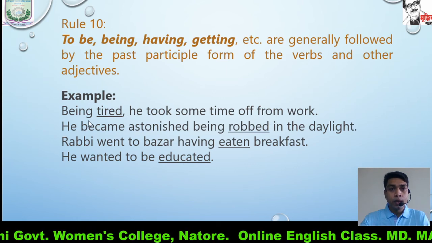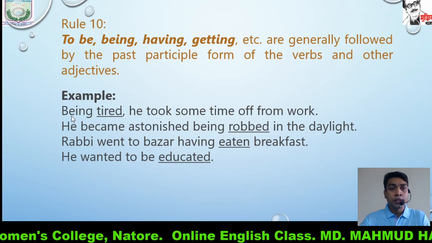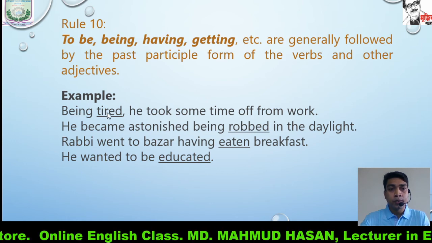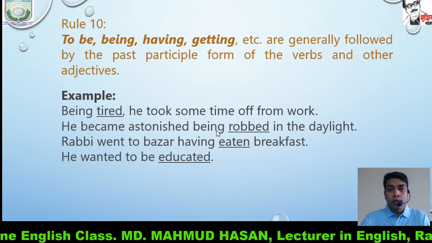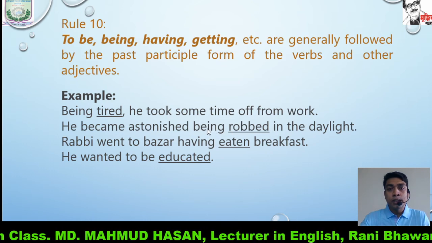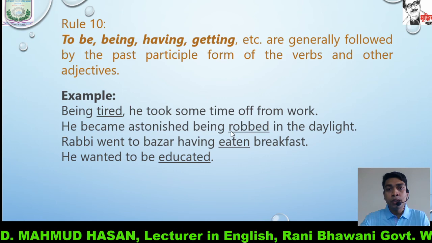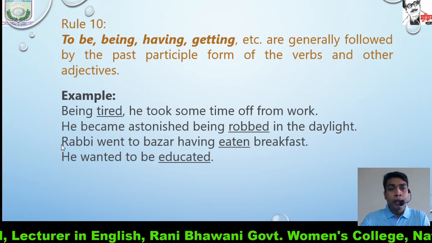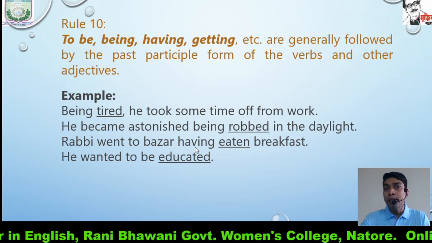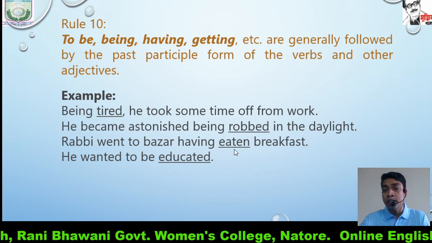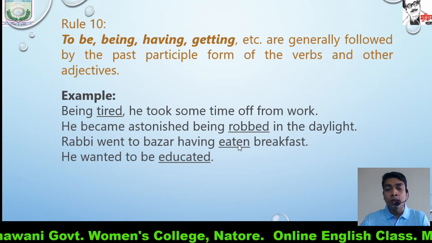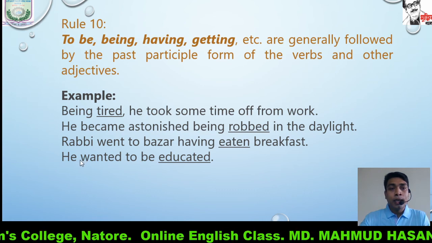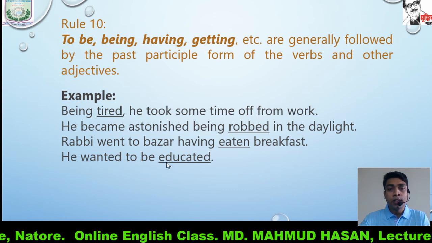So, in the first sentence, after being, we have used past participle form tired. In the second sentence, after being, we have used robbed, past participle form. The third example, having eaten breakfast, after having, we have written past participle form. And likewise in the final sentence, he wanted to be educated.